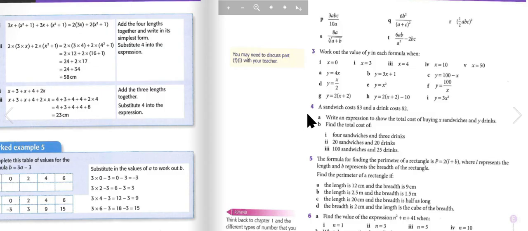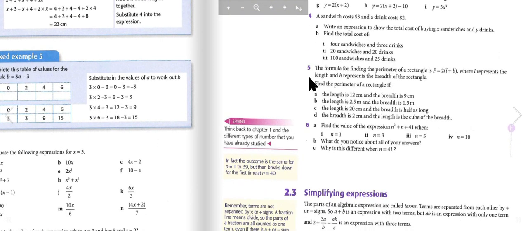Question number 4. A sandwich costs $3 and a drink costs $2. Write an expression to show the total cost of buying X sandwiches and Y drinks. Find the total cost of 4 sandwiches and 3 drinks, 20 sandwiches and 20 drinks, 100 sandwiches and 25 drinks.